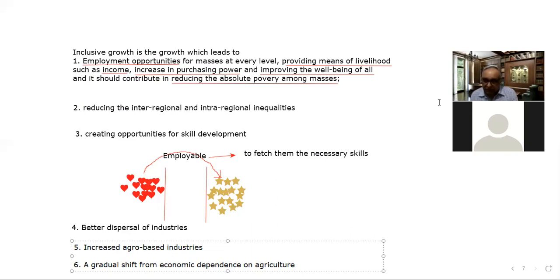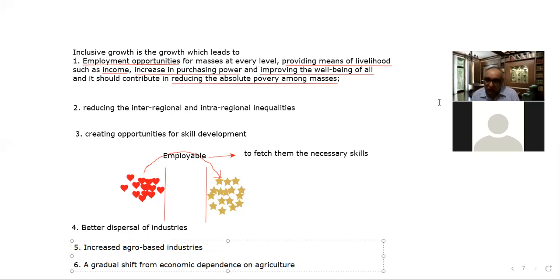And that population is growing up, and we need to provide them opportunities. If they are not provided opportunities, obviously they would be excluded from the growth journey of the country, and instead they would become a liability for the country. They would hinder the growth of the country in other respects as well, right?